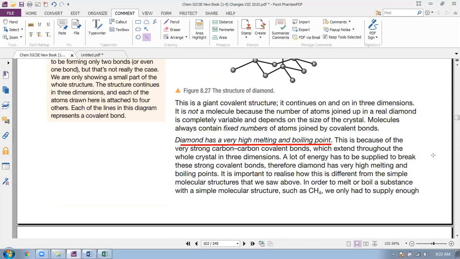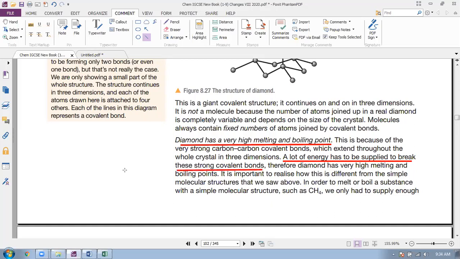And I repeat, many atoms together make the structure a giant structure. A lot of energy is required to break these strong covalent bonds. Diamond has very high melting and boiling points.